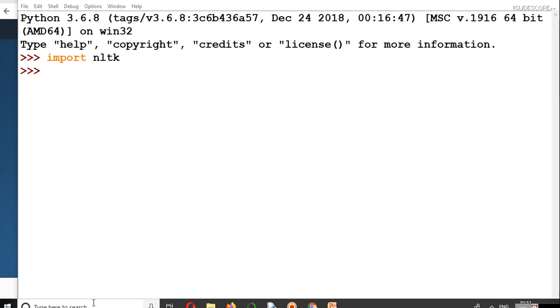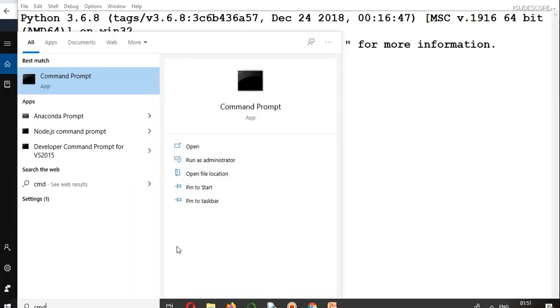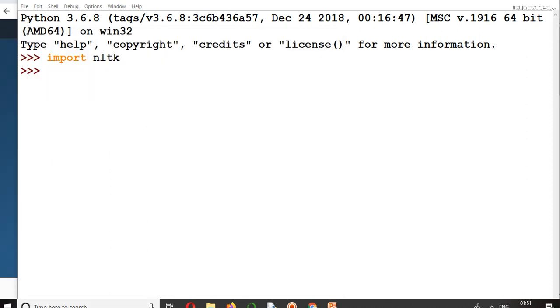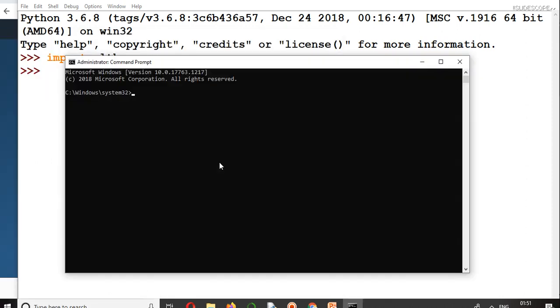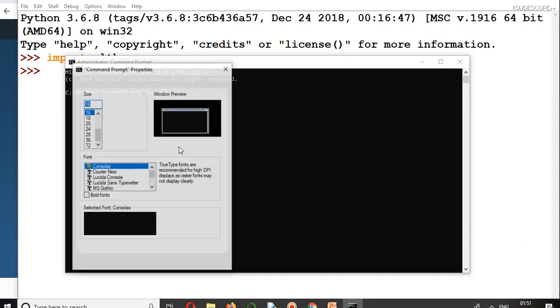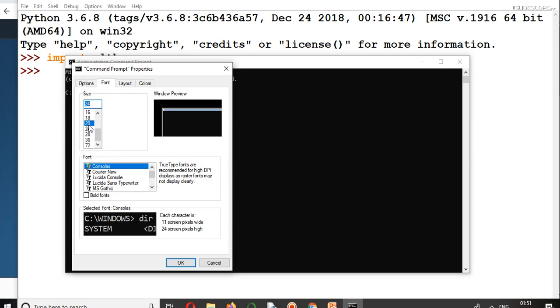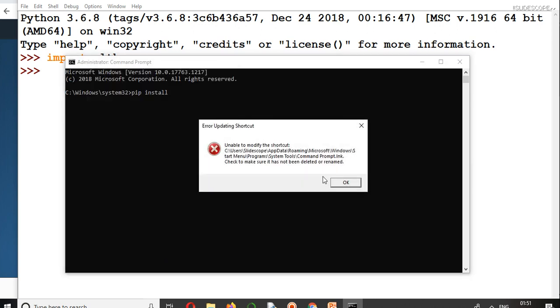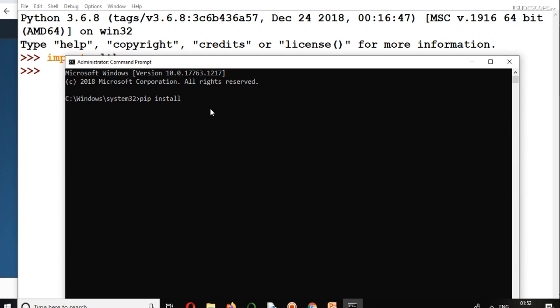Now, if for some reason you cannot import NLTK, or if you are getting an error here, open your command prompt, run it as administrator, and in your command prompt write pip install nltk. I will make the text look larger so that you can read it clearly.